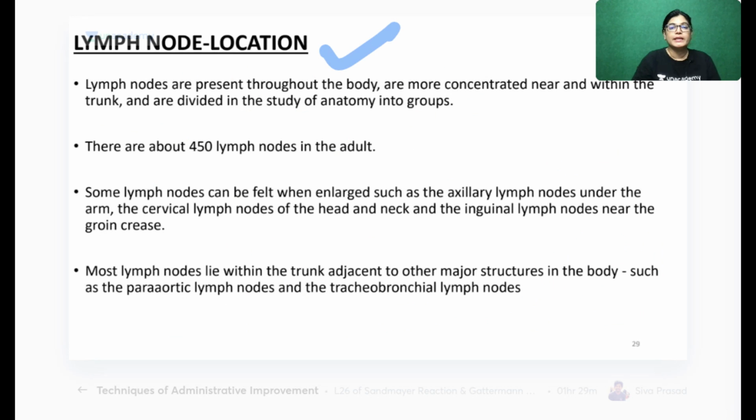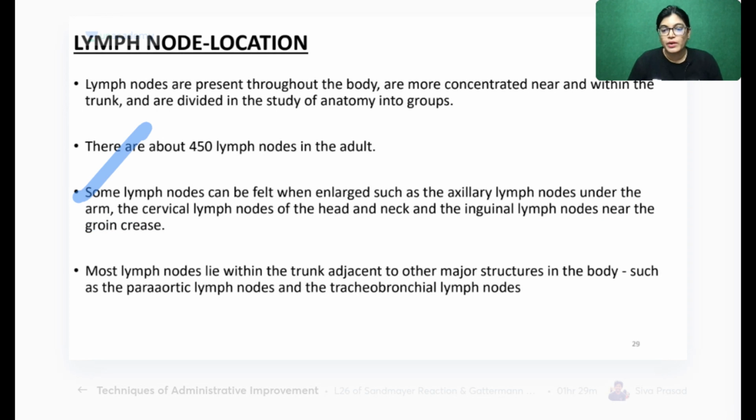Now coming to more details of location. Where are lymph nodes located? Lymph nodes are present throughout the body. For example, one of the lymph node groups we have studied in gross anatomy is the axillary group of lymph nodes. The axillary region has so many lymph nodes. In the same way the inguinal region also, and there are approximately 450 lymph nodes in the adult. Some lymph nodes are enlarged in certain conditions, for example in cancers. Axillary lymph nodes are in the arms, cervical lymph nodes are in the head and neck region, and inguinal lymph nodes are in the groin creases.